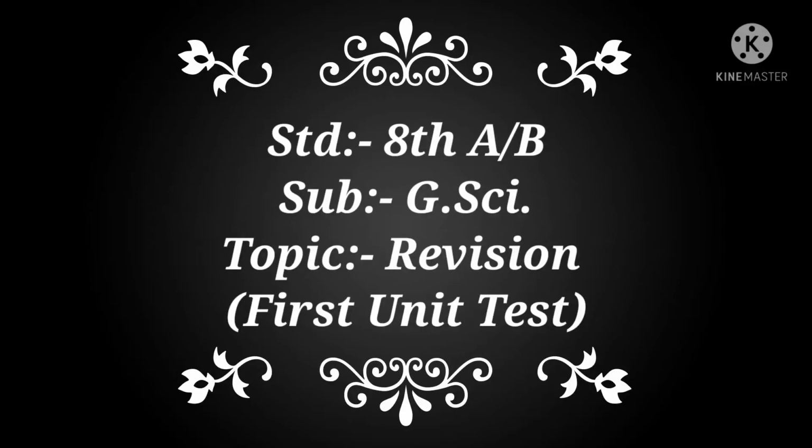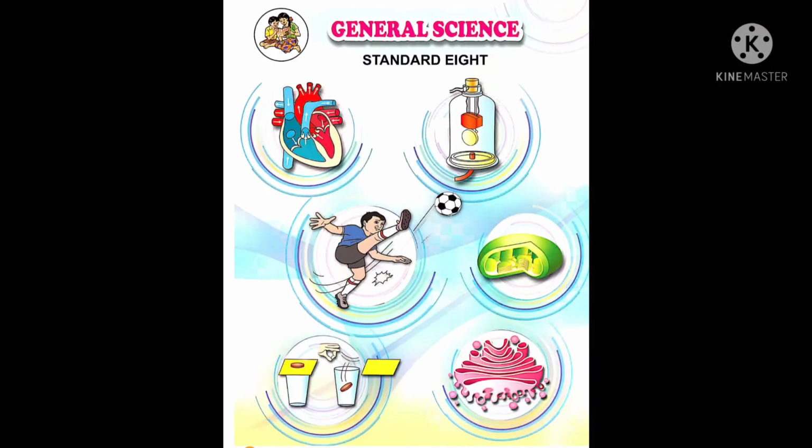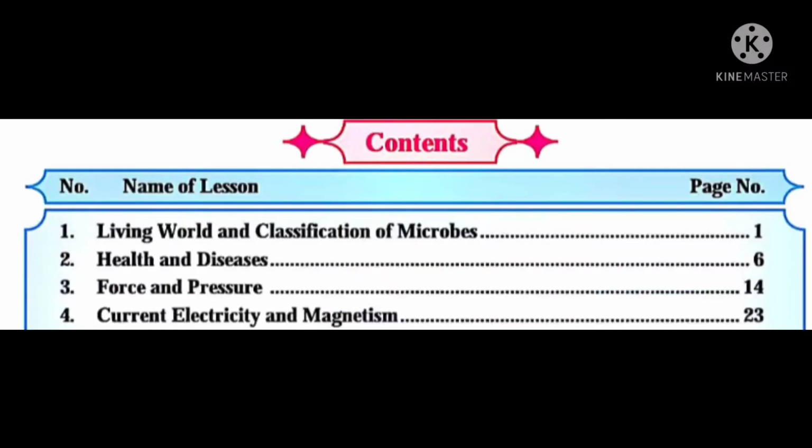So first of all, we will see the syllabus for first unit test exam. There are 4 chapters for your first unit test exam. Chapter number 1, Living World and Classification of Microbes. Second chapter, Health and Diseases. Third chapter, Force and Pressure. And fourth chapter, Current, Electricity and Magnetism. So, total there are 4 chapters contents for your first unit test exam.